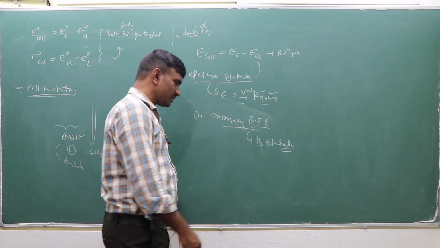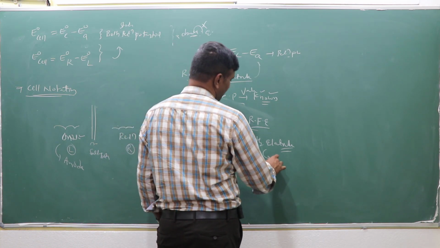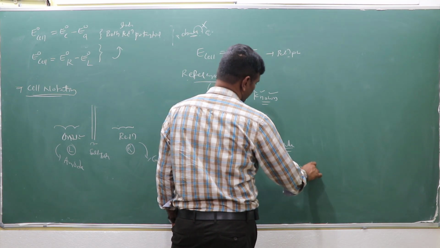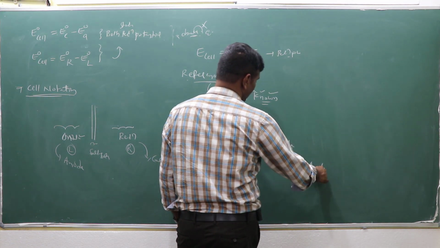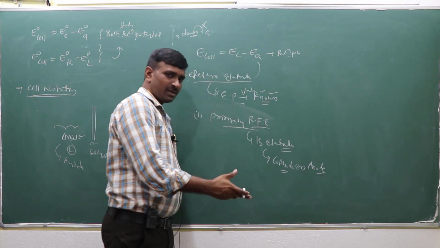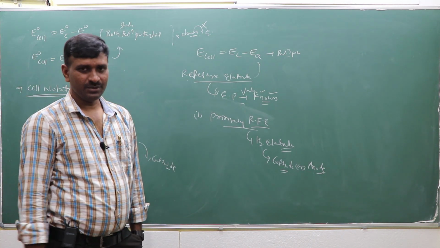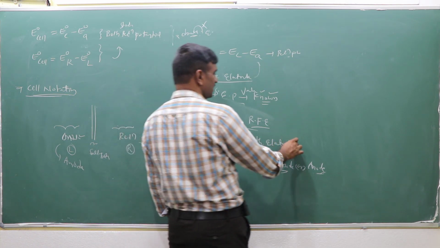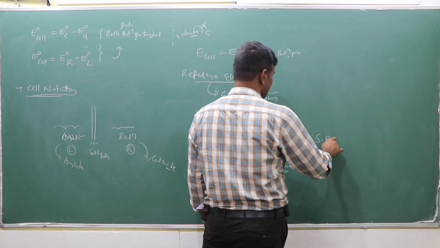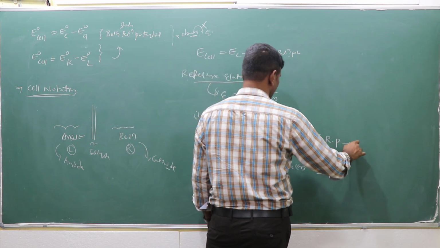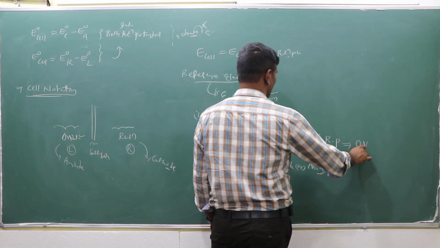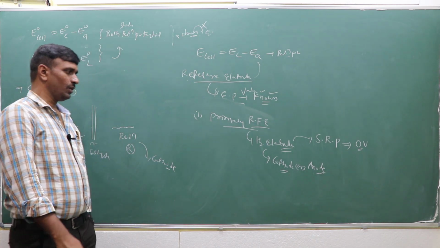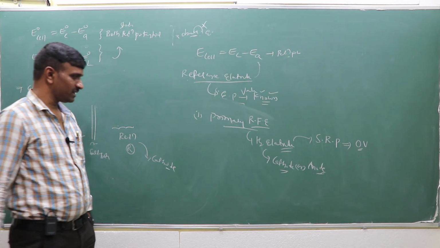So this hydrogen electrode can act as a cathode or as an anode, depending upon the reaction. Whether it is a cathodic place or an anodic place, we can use it as cathode as well as anode. So the standard reduction potential of the hydrogen electrode is 0 volts. That is the primary reference electrode.